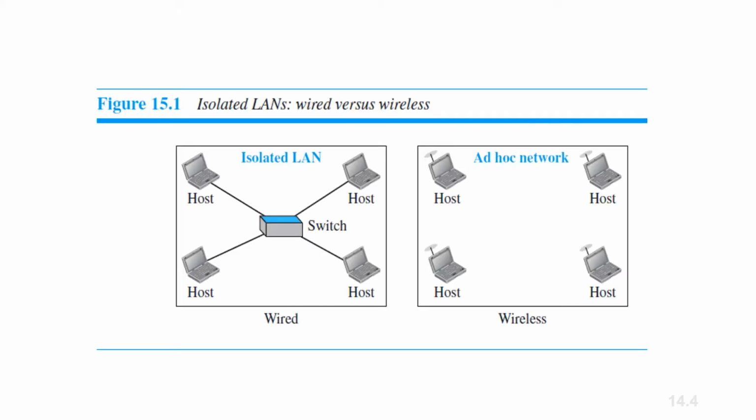So what is an isolated LAN, wired versus wireless? The concept of a wired isolated LAN also differs from that of a wireless isolated LAN. In a wired setup, the host is connected to switches at the link layer, whereas in an isolated wireless LAN it is an ad hoc network as shown in the diagram. There is no physical connection between the different hosts. It is just via a wireless connection.